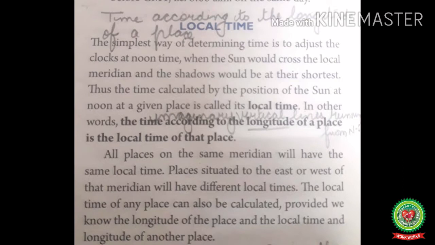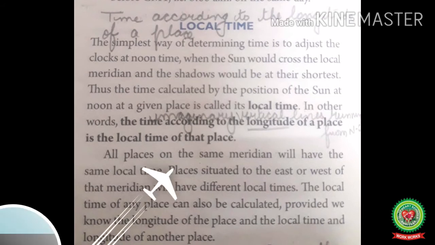The local time of any place can also be calculated provided we know the longitude of a place and the local time and the longitude of any other place. This we can do with the help of prime meridian, or we can say the distance from the prime meridian of the particular longitude helps us to calculate the local time of that place.